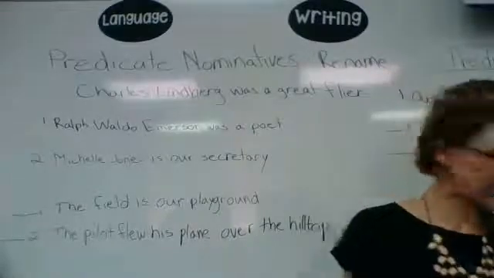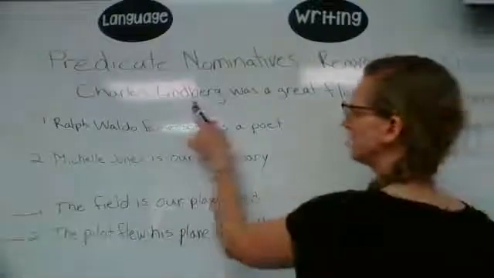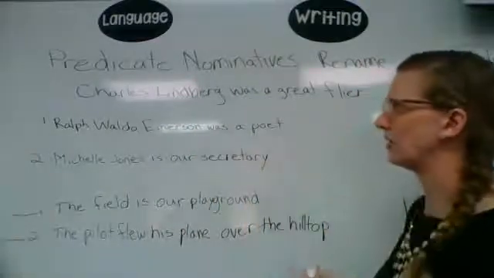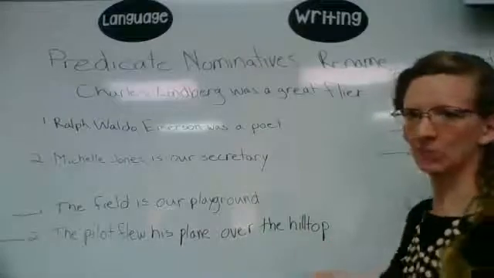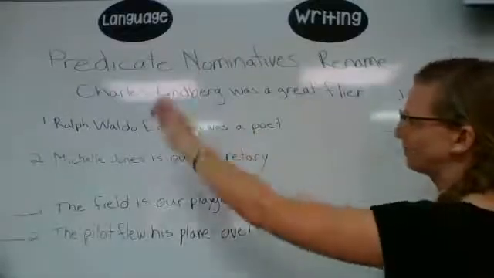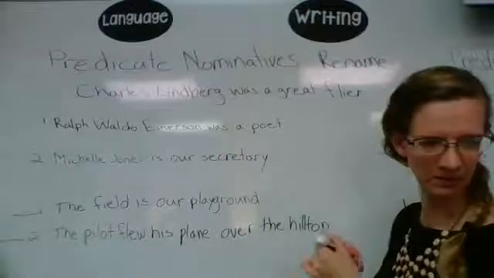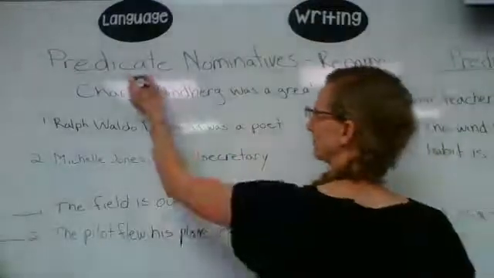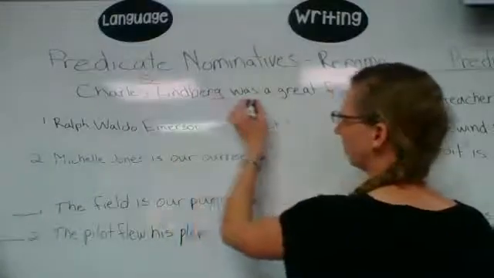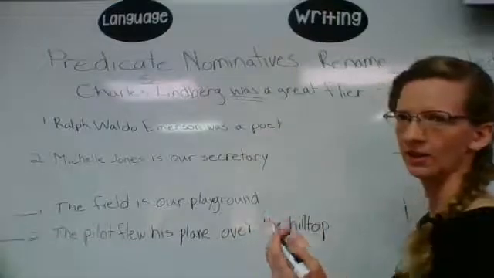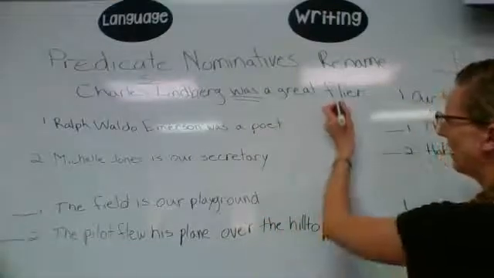So we had the example here. Charles Lindbergh was a great flyer. So we know that was is a linking verb because it's going to link flyer to Charles Lindbergh. So we find the subject, which is Charles Lindbergh, was, that's your verb, and we know it's not an action verb, a great flyer.